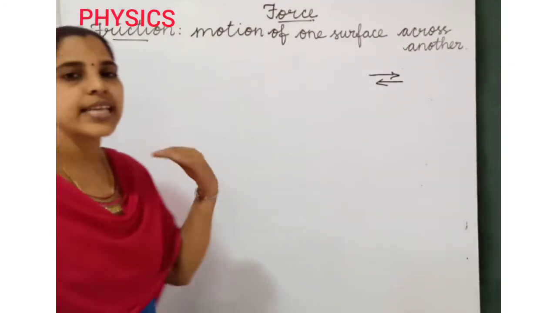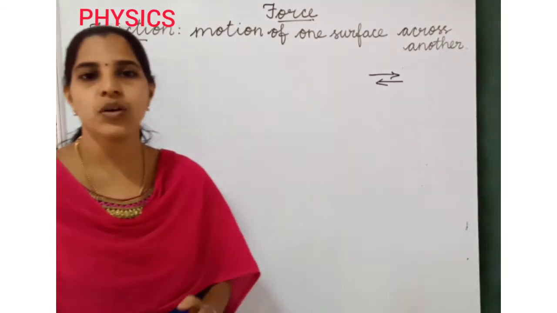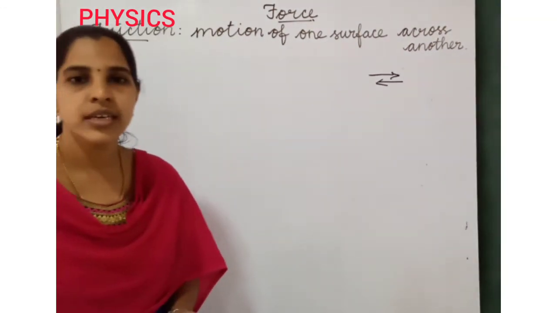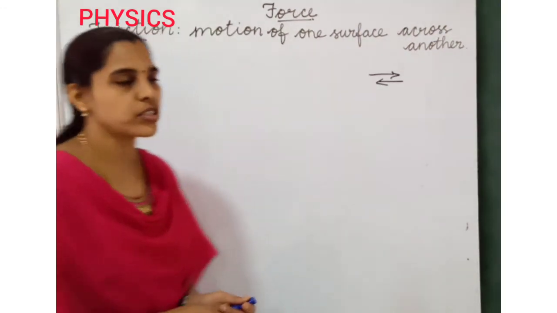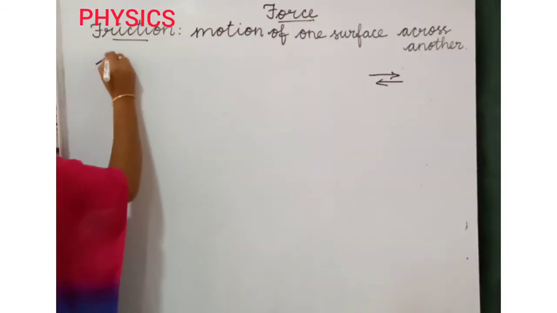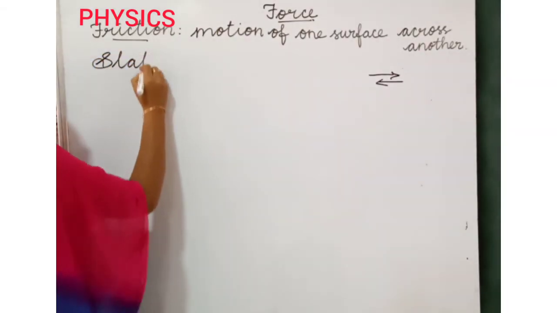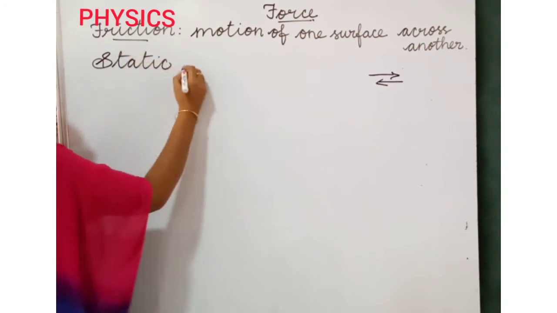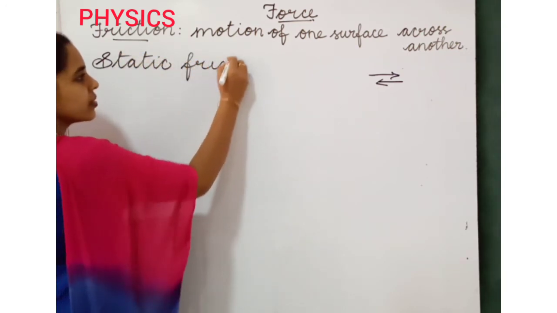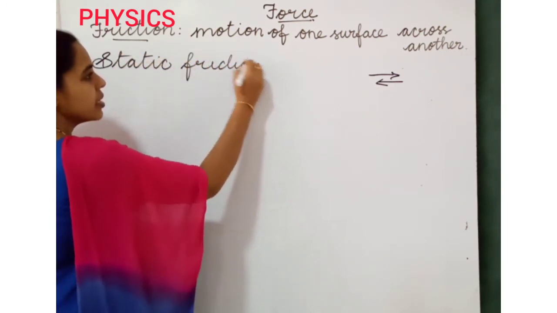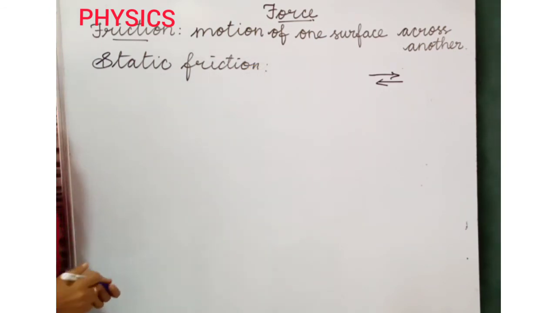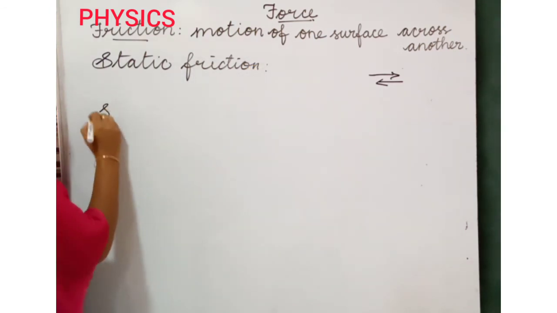Next one is types of friction. What are the types of friction? We have three types of friction. First one is static friction. Next one is sliding friction.